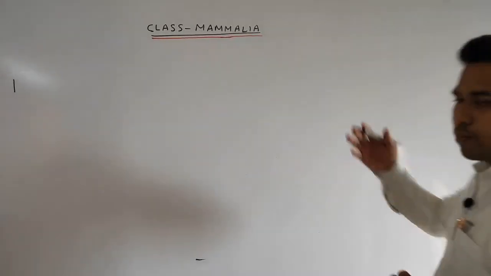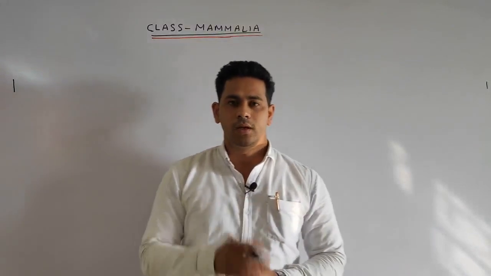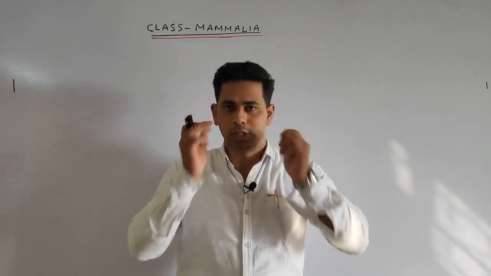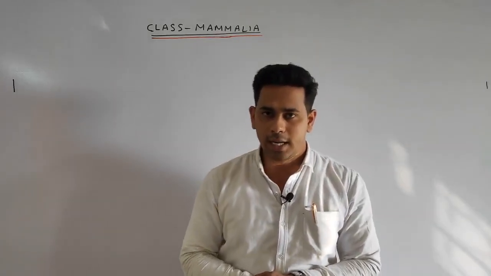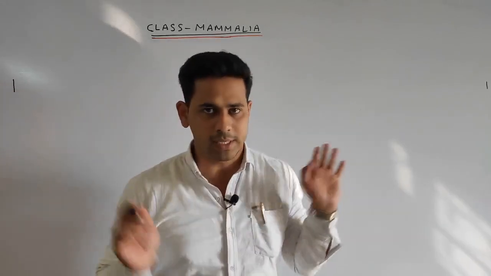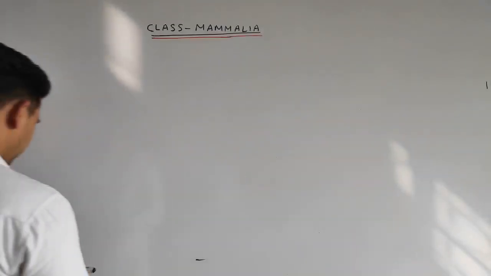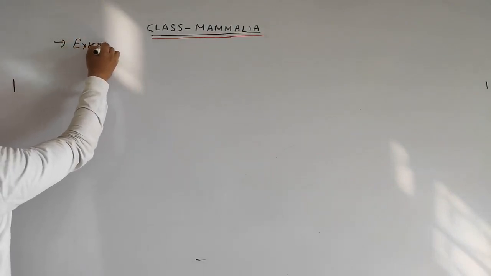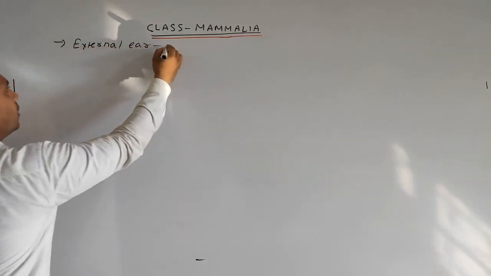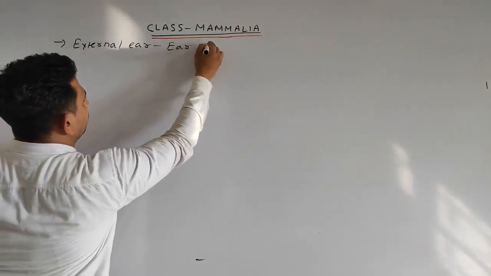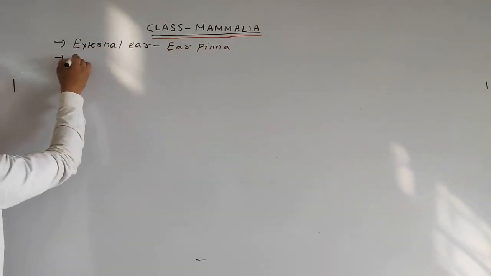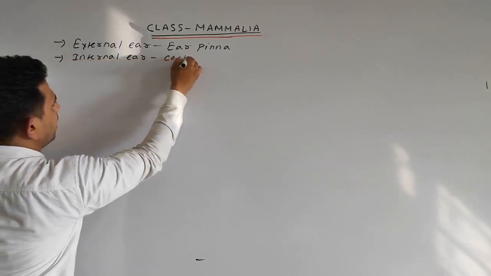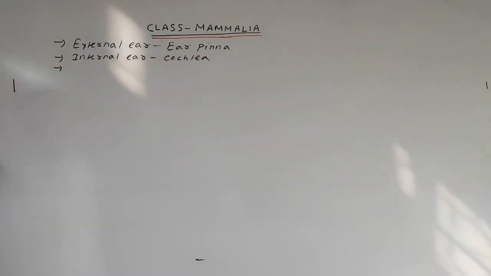Next, let us come to some more common points under the Mammalia. In mammals, the external ear is present, which is the ear pinna. This one is called the ear pinna. And in the internal ear, the cochlea is present. So our next point: the external ear bears the ear pinna, whereas the internal ear consists of the cochlea.